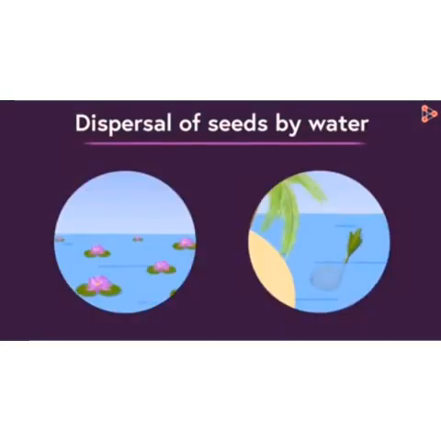Another type of seed dispersal that occurs is by water. For example, lotus and coconut palm, here the seeds are dispersed by means of water. What? By means of water.